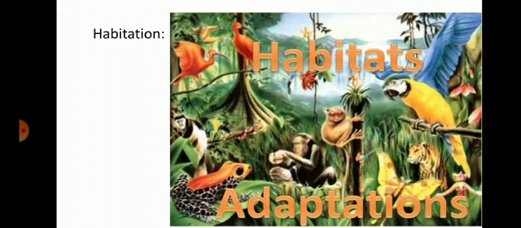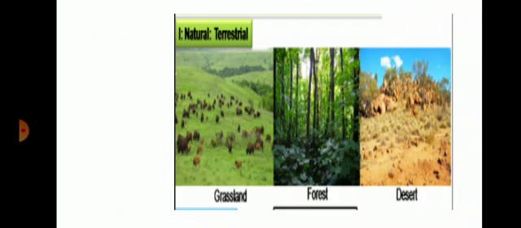Okay. Then we go to habitat. There are many varieties of organisms present in different habitats: plants, animals, microorganisms. So there are many types of habitat. However, these may be broadly grouped as terrestrial, on the land, and aquatic, in water.